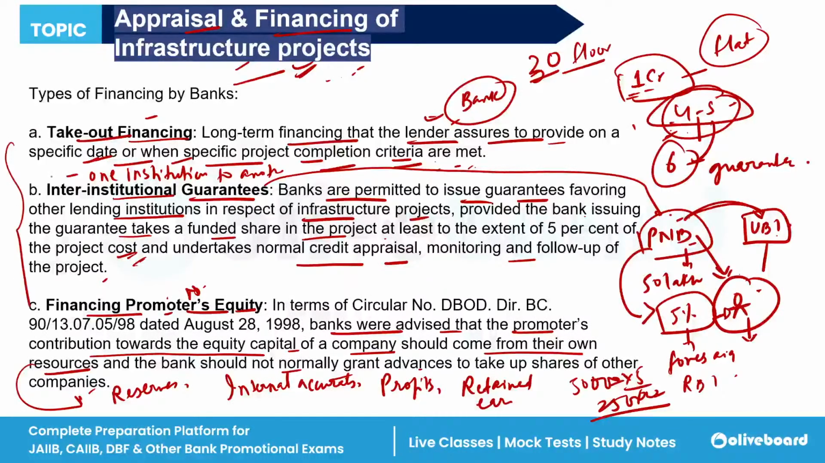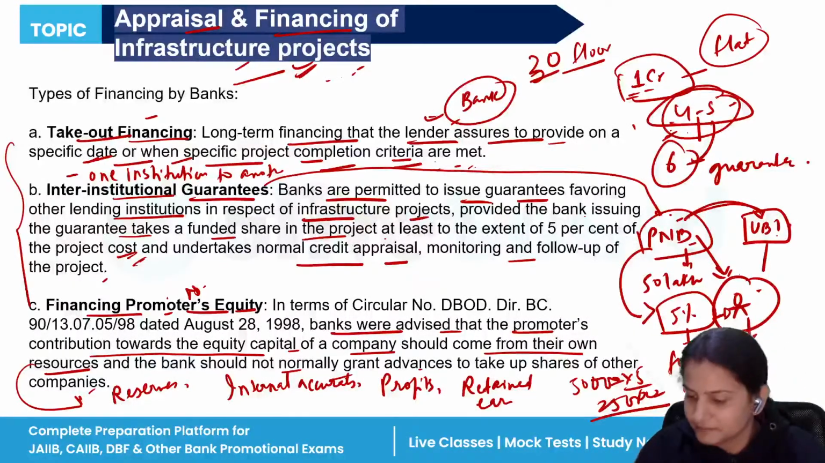Now, these three are very important. Takeout financing: what happens in takeout financing is that the bank provides money after a certain amount of work has been done, and for the rest of the work the bank will provide the money. Inter-institutional guarantees: it means one bank gives a guarantee for another bank to provide the money only when the first bank has given 5% of the project cost. And in financing promoters' equity, banks are not allowed to grant advances to take the shares of other companies. They only have to bring their own funds. Done?